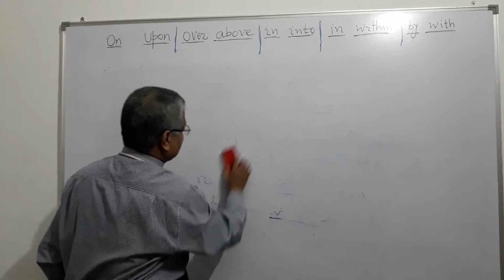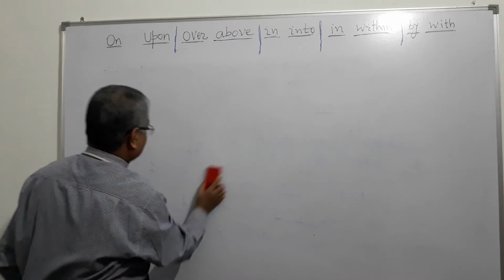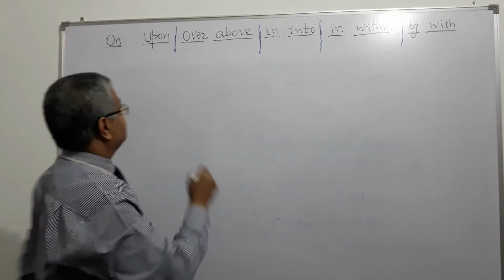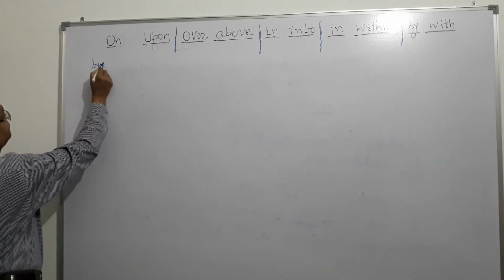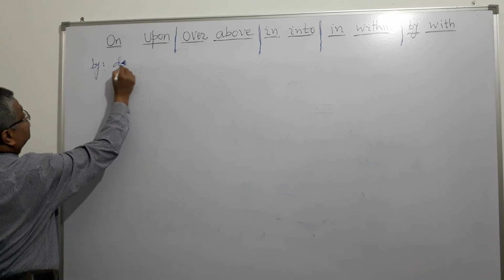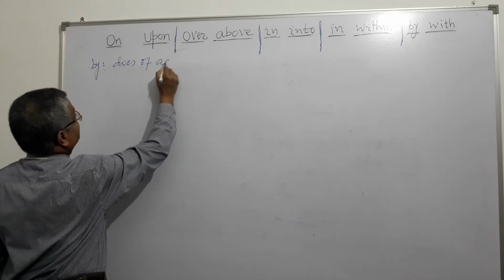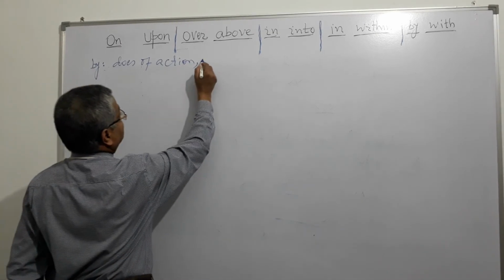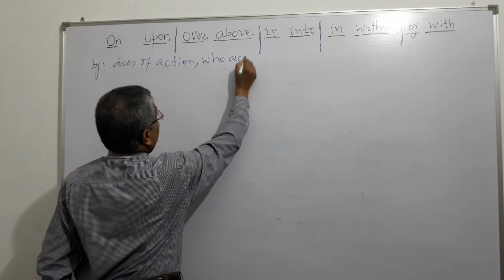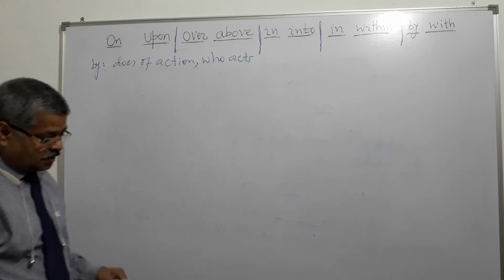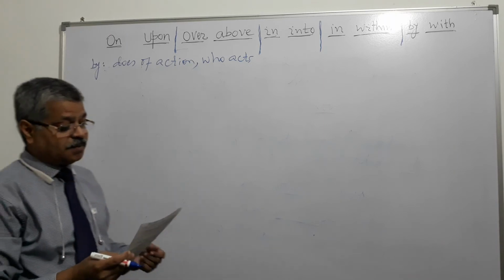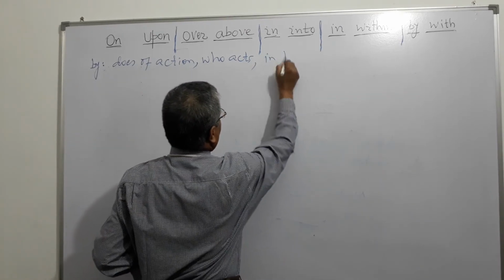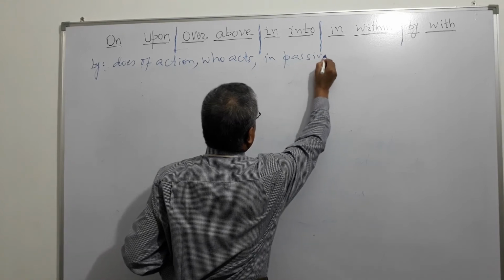By is used mostly for the doer of the action, right? Normally by is used for the doer of action, who acts, and indicates who acts, used in a passive voice sentence.